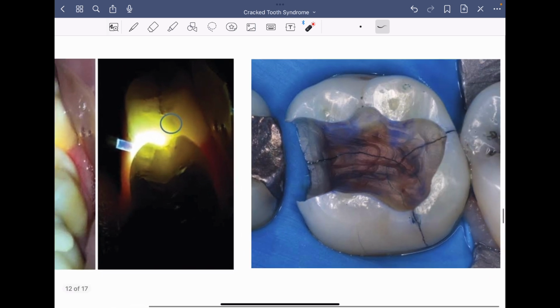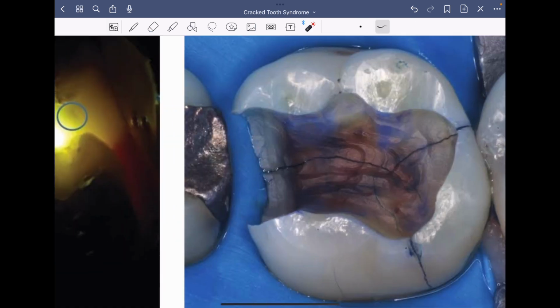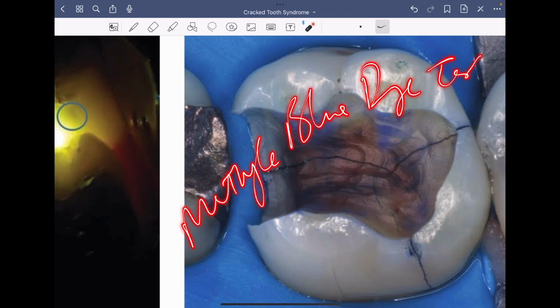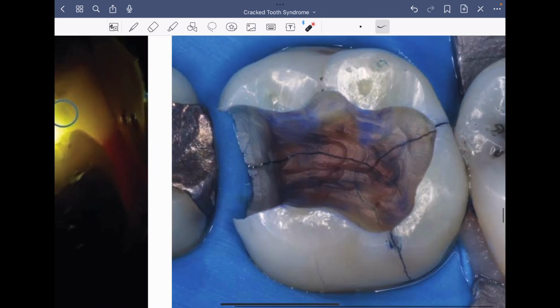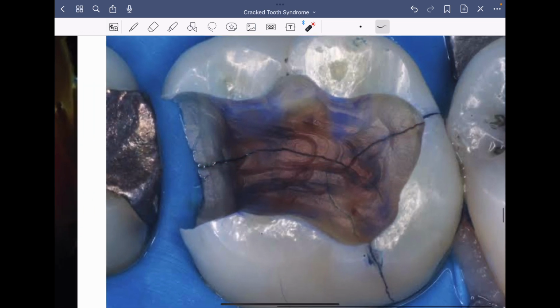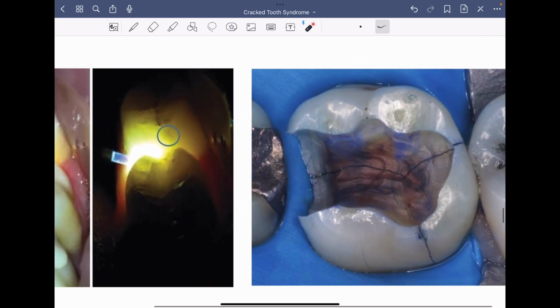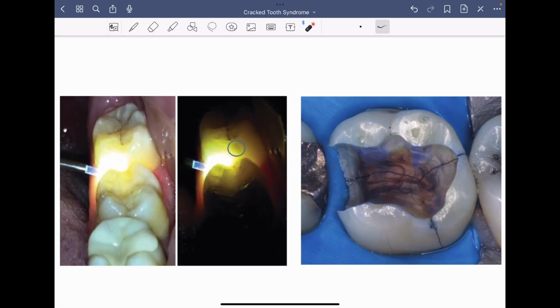Our next test was the dye test, the methylene blue dye test. Very important test. Here you can see there was a filling done over here, an amalgam filling, and this is the line of fracture. This is the crack. Can you appreciate the extension of this fracture line? After application of the methylene blue dye, the fracture line appears very clearly to the clinician. So this test is also very important for diagnosis of cracked tooth syndrome. The first is the transillumination test and the second is the dye test.